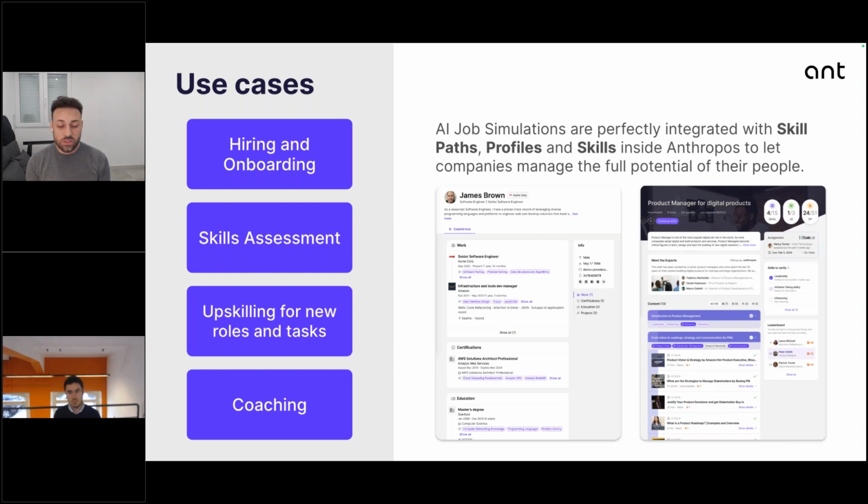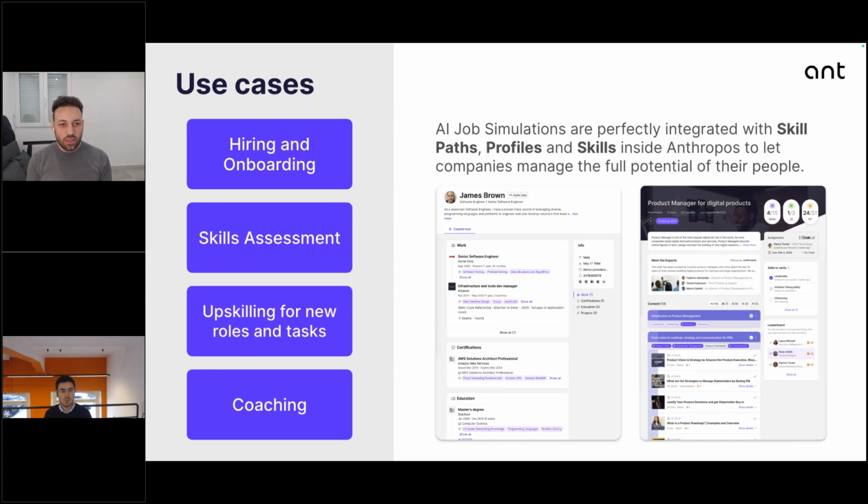As I said, and as also Stefano said at the beginning, this is just one of the features of the platform. So probably in the coming weeks we will show you the full platform. But speaking about job simulation, for sure, the coaching side is something that we really wanted to emphasize today and show you, thanks to an example that in a few minutes we will show you.